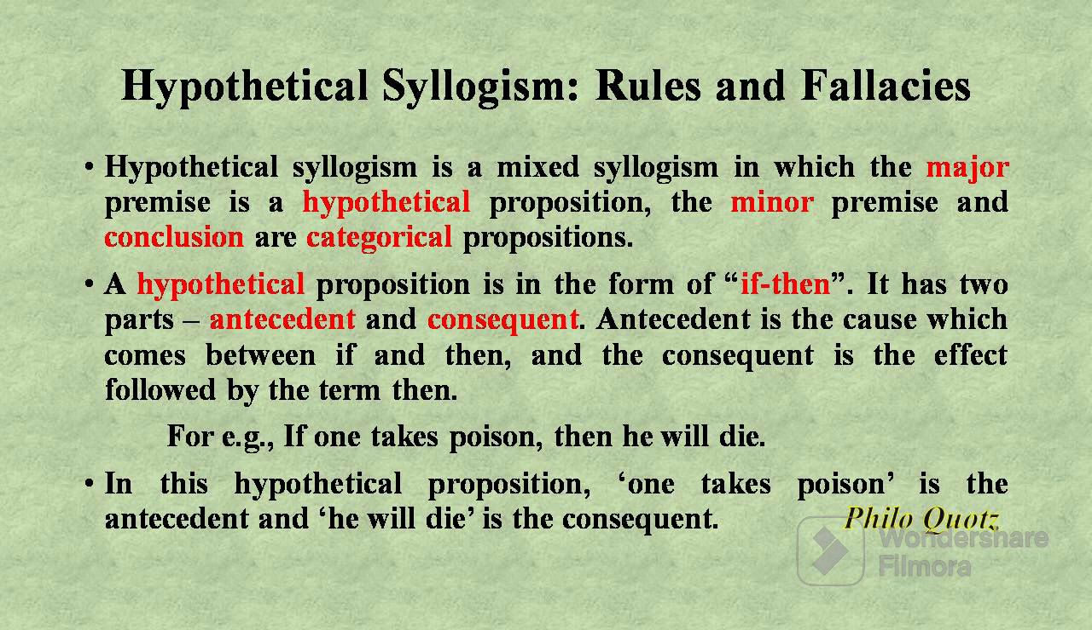Okay, so a hypothetical proposition is in the form of if-then. It has two parts, that is antecedent and consequent. Antecedent is the cause which comes between if and then, and the consequent is the effect followed by the term then. For example, if one takes poison, then he will die. In this hypothetical proposition, one takes poison is the antecedent and he will die is the consequent.